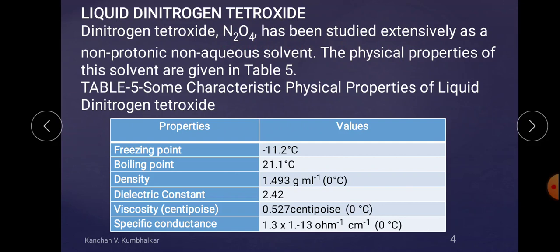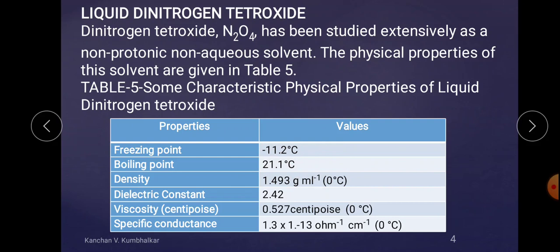The physical properties of this solvent have been given in the table below. These are some characterizations of liquid dinitrogen tetroxide. The first property is freezing point. Its freezing point is minus 11.2 degrees Celsius and boiling point is 21.1 degrees Celsius. In between this freezing point and boiling point, liquid dinitrogen tetroxide exists in a liquid phase. Below minus 11.2 it exists as a solid, and above 21.1 degrees Celsius it exists in the vapor or gaseous phase.